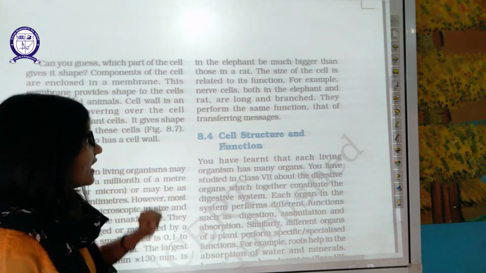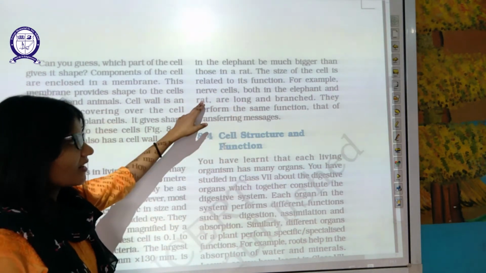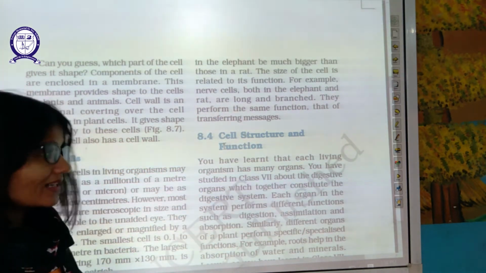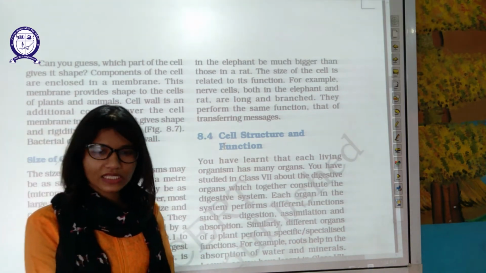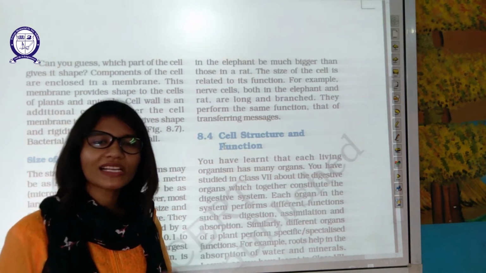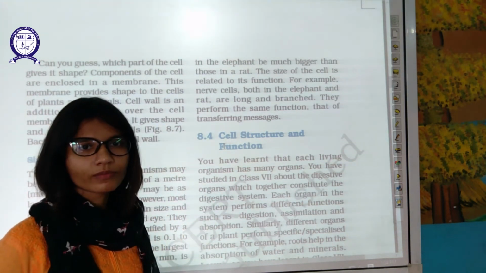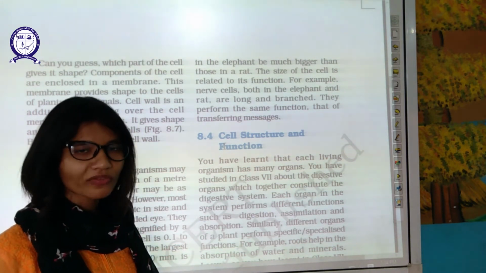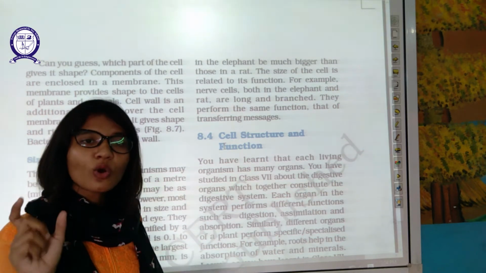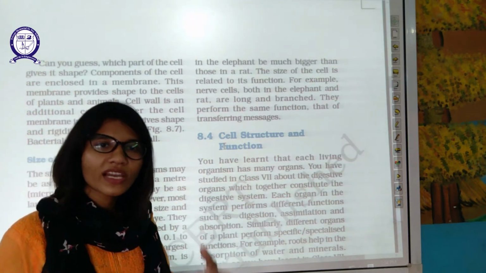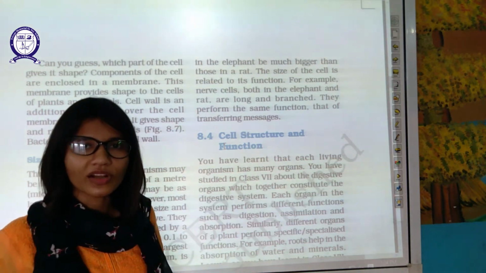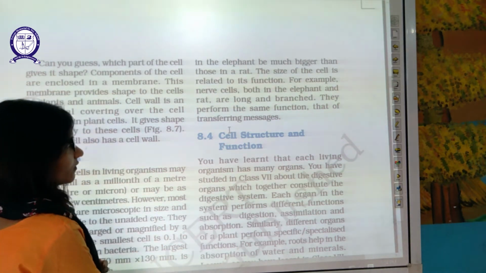The size of cell is related to function. For example, nerve cell. Both elephant and small mice have similar shaped, similar sized nerve cells, because the function of nerve cell is quite similar in both of them. The size of the cell is not related to overall size of the organism. It is related to function only.